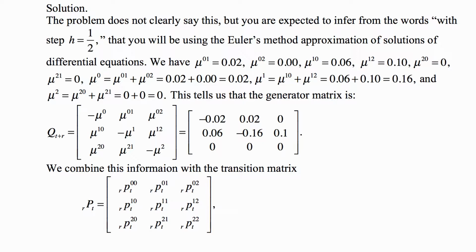So what does this mean? That you are expected to answer the question that the examiners intended to ask, not the one that they actually asked. You always have to be on the lookout for these key words that tell you what they intended. This "with step h equals 1/2": why in the world would there be any step in a continuous process? Well, because you're approximating using Euler's method approximation.